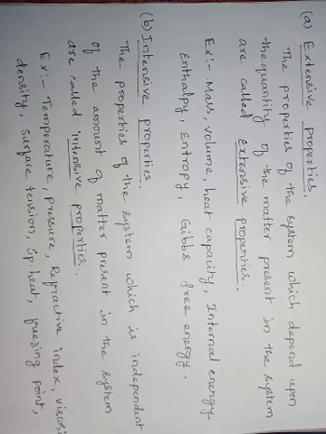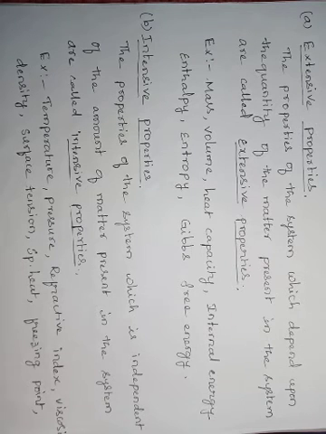If you have only one book, then the mass will be less. If you have many books, the mass of your bag will be more. So the value of mass depends upon the amount of matter present in the system. Such types of properties are called extensive properties.